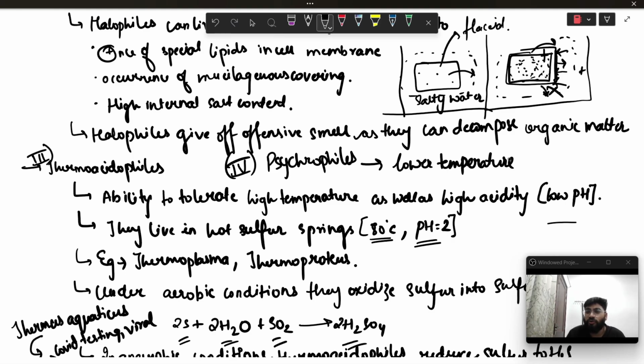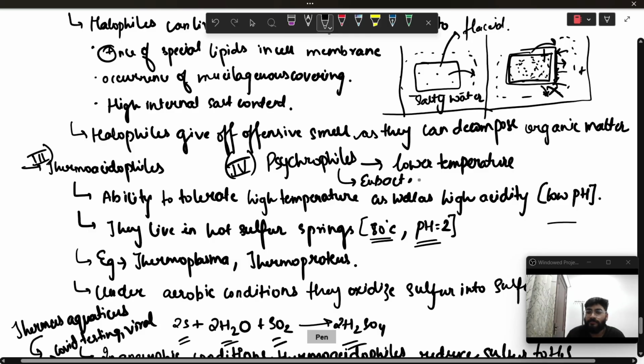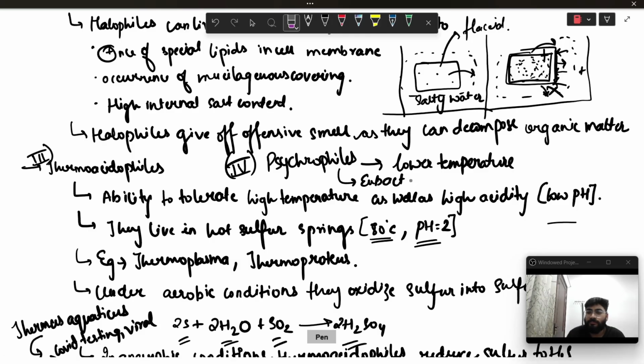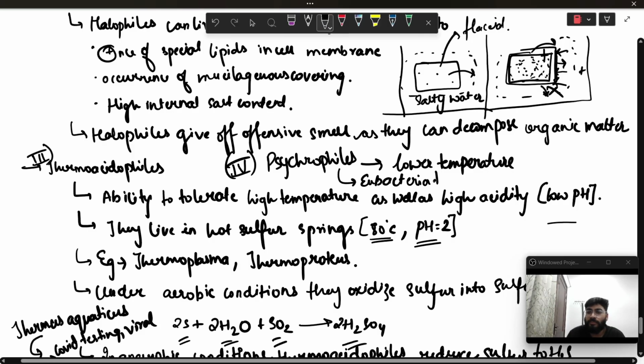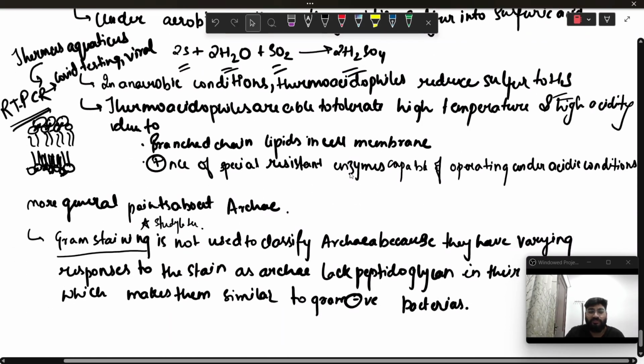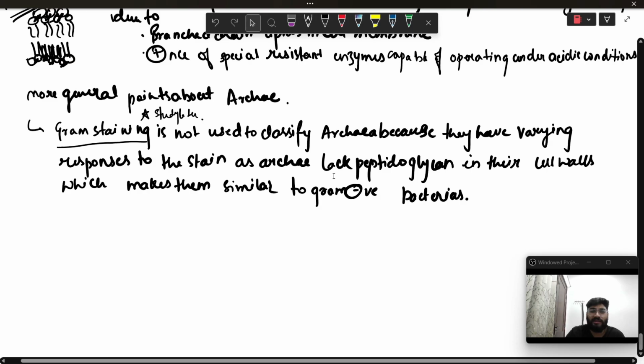But why do we not talk about psychrophiles in Archaebacteria? Because psychrophiles exist in eubacteria as well. So they are not limited to just Archaebacteria, as they can survive in lower temperatures.